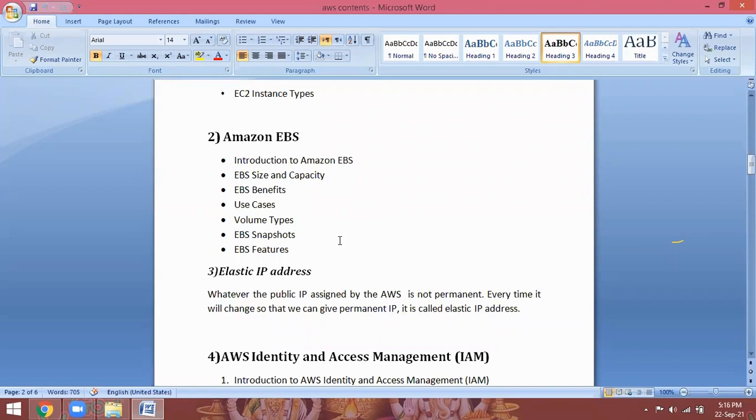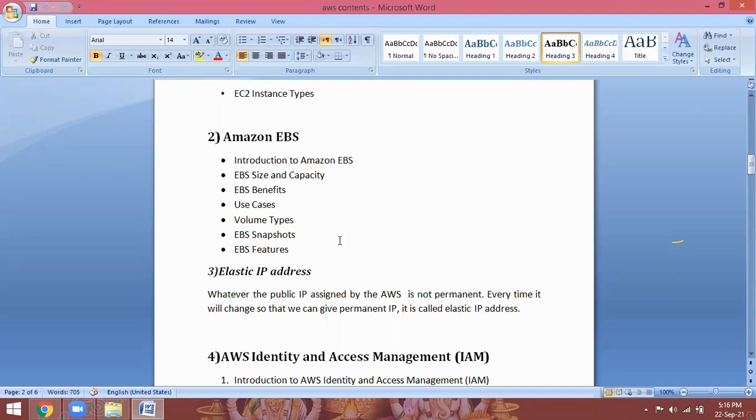The Linux server is running, but I need more space. So as a cloud administrator, your work is to create a 6 terabyte or 2 terabyte volume, whatever size they require. You have to attach the volume to the running instance. That is block level storage you are going to attach. For example, I attach 2 terabyte of space as a volume, then your work is completed. Then they can do the partitions as per their requirements.